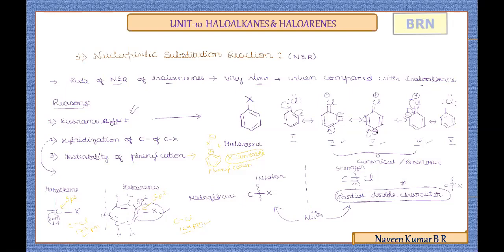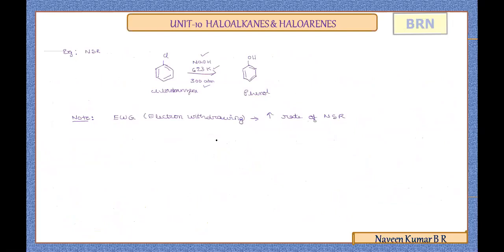As a result of their delocalization, the C-Cl bond will become weaker, as the pi electrons are delocalized towards the electron withdrawing group further in the resonance formation. So the C-Cl bond will become weaker. As a result, the substitution will be a little easier when compared to simple haloarene. So hence, with a simple example, we'll try to learn the same chlorobenzene.